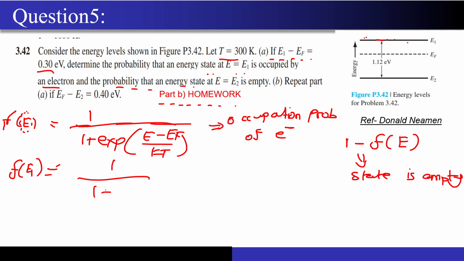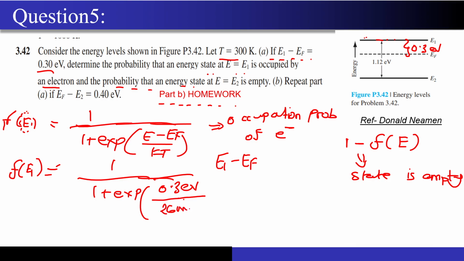1 upon 1 plus exponential, what will I get? E1 minus EF, right? So I need to first calculate the value of E1 minus EF. E1 minus EF is this term that has been given as 0.3 electron volts to me. And now what will be the value of kT, right? At room temperature, that is 300 Kelvin, you can assume kT to be around 26 milli electron volt, approximately.